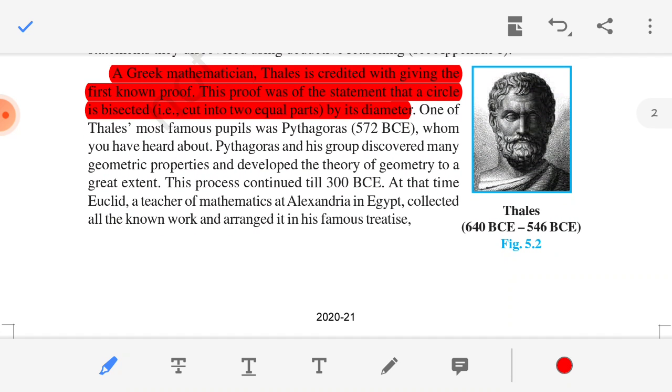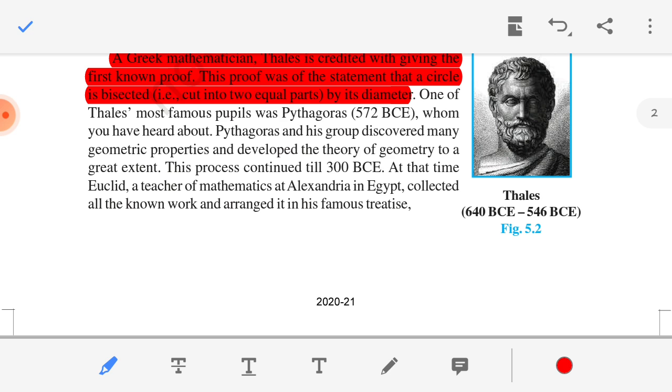This is the first proof proved by Thales, a Greek mathematician. We know that the diameter divides the circle into two equal halves, and each equal half in particular we call a semicircle, because it is divided into two parts. So we have to write that semicircle. Clear that?